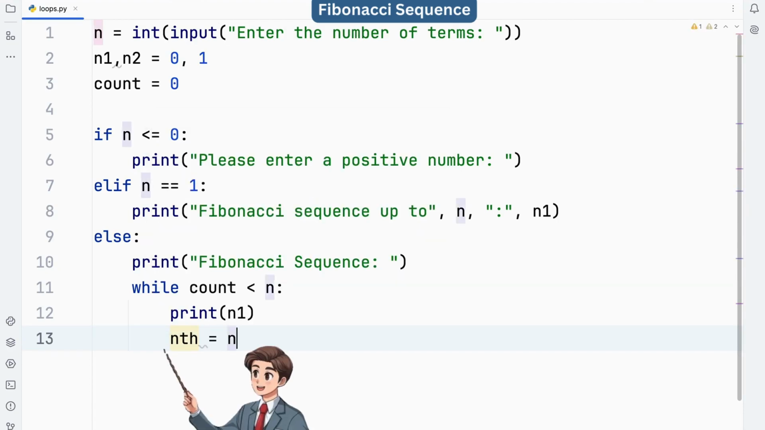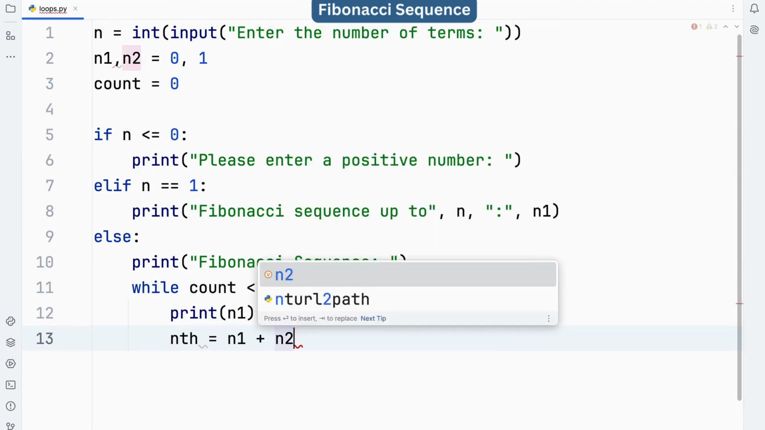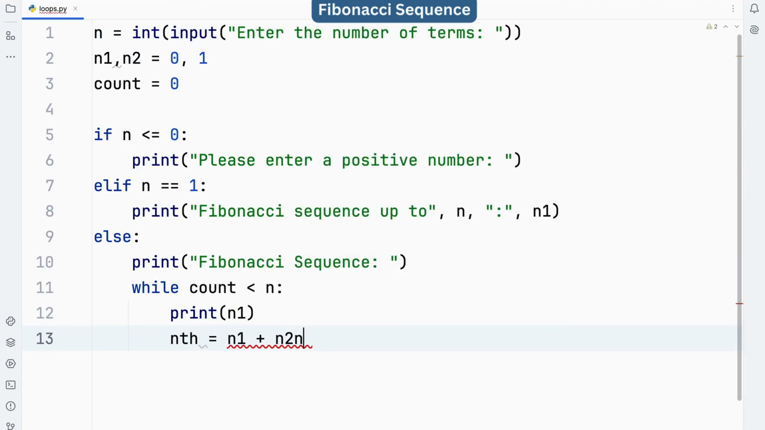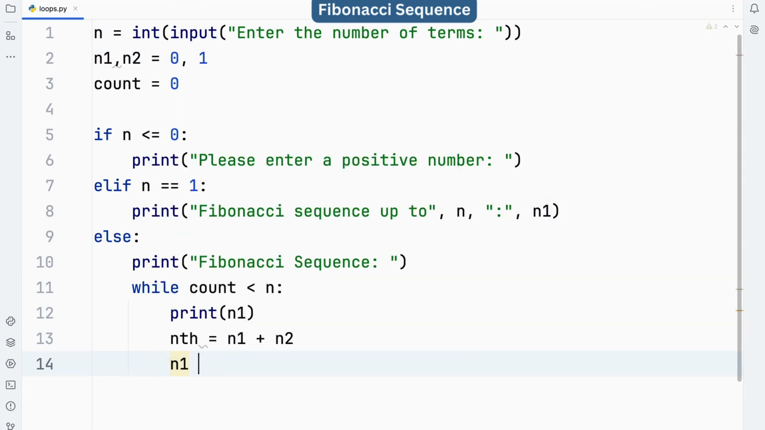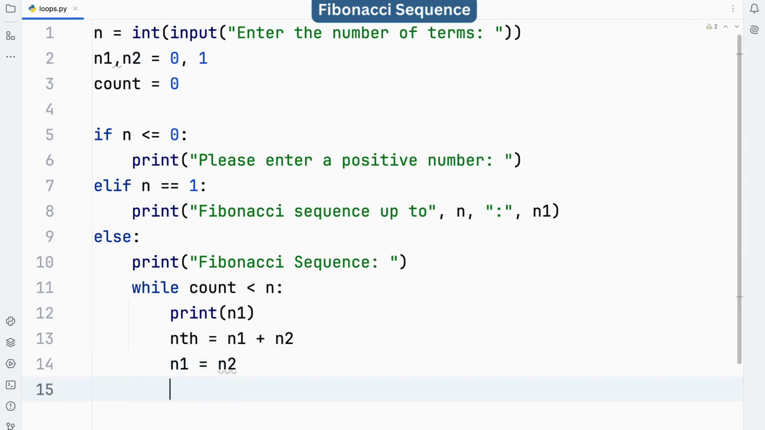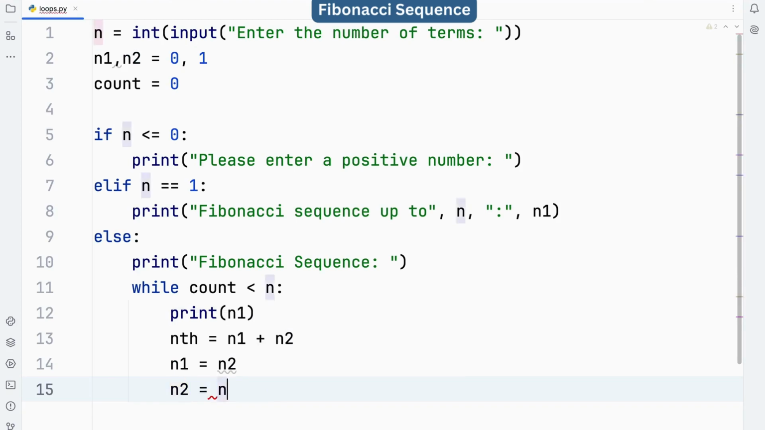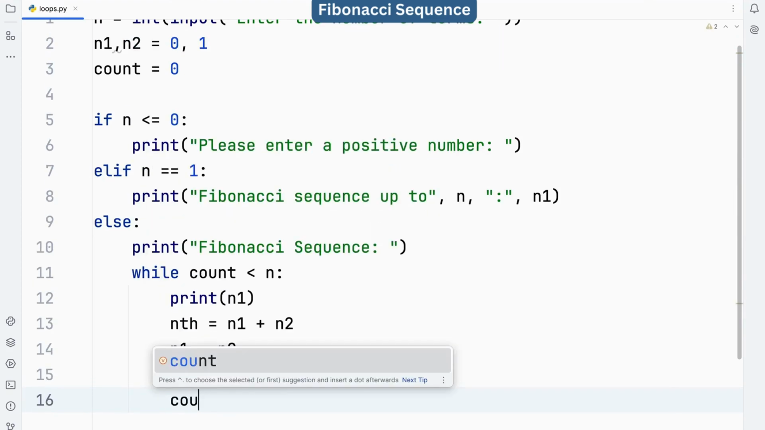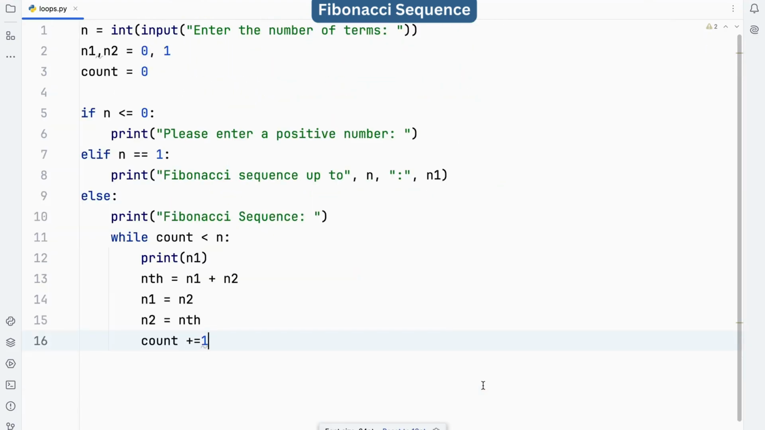This line calculates the next term in the sequence. nth is the sum of n1 and n2. Line 14 updates n1 to the value of n2. It prepares n1 for the next iteration. This line updates n2 to the value of nth. It prepares n2 for the next iteration. This line increments the value of count by 1. It tracks the number of terms that have been printed so far.